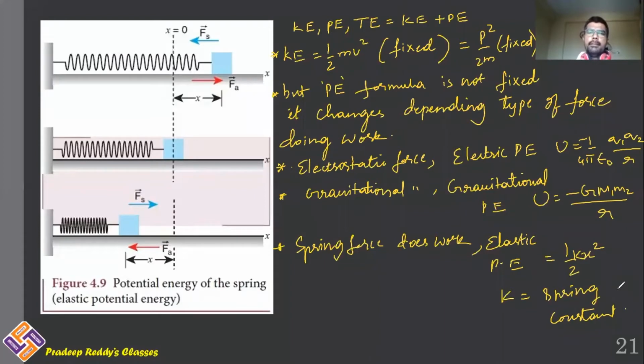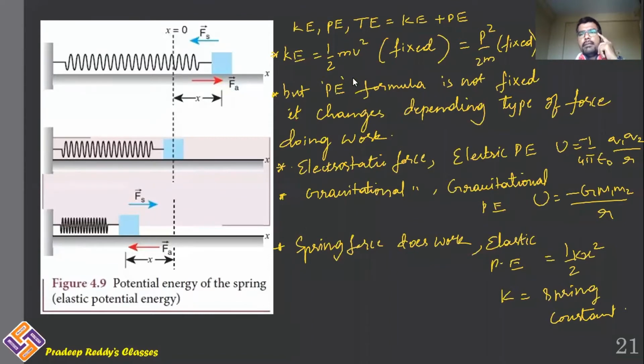Therefore, depending on the type of force doing work, we will be getting different equations for potential energy, because potential energy is a state function, whereas kinetic energy is by virtue of motion.